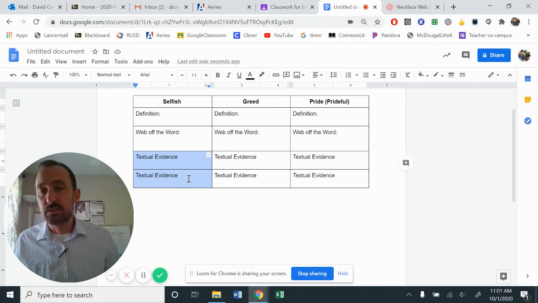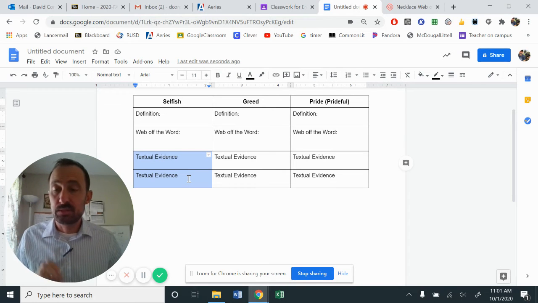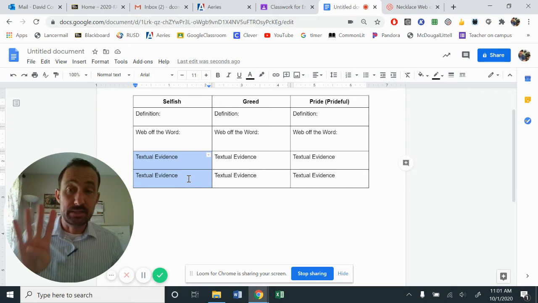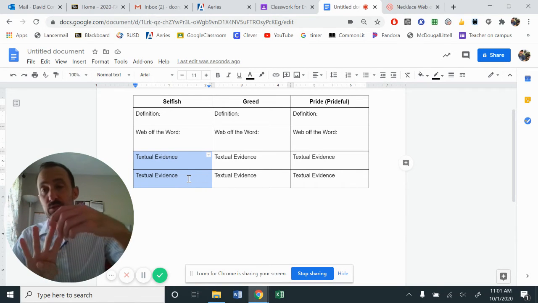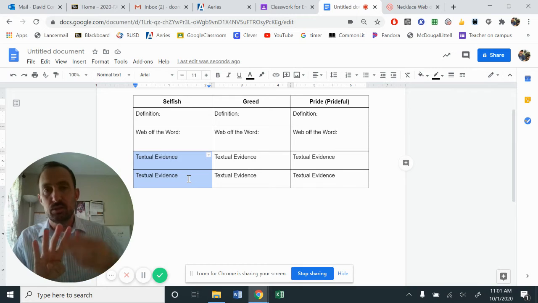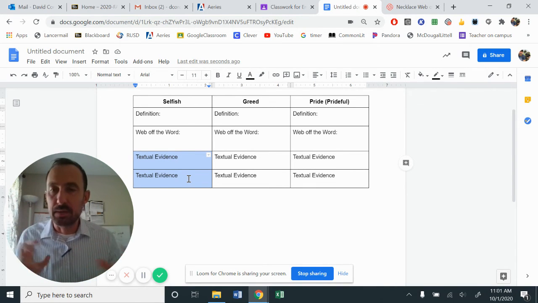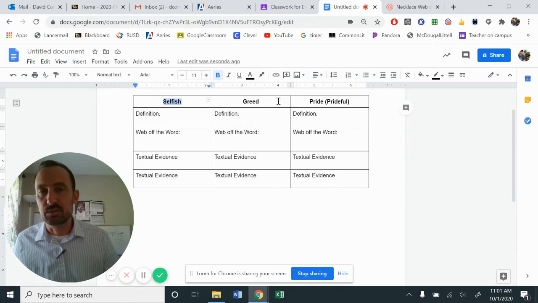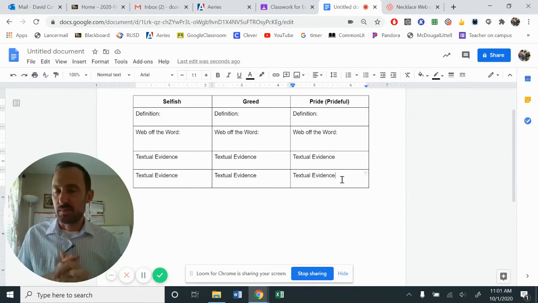Can you please identify two pieces of textual evidence for each of the theme words that you selected? So you're hunting down four pieces of textual evidence. Two for selfish, two for greedy, two for prideful, however you combine them. Whatever combination it is, please take a moment to find that textual evidence.